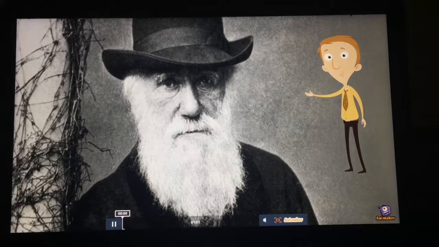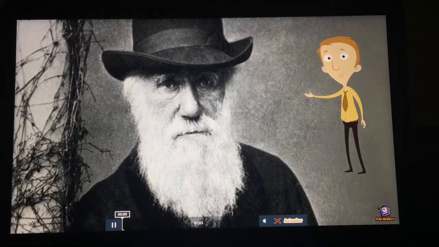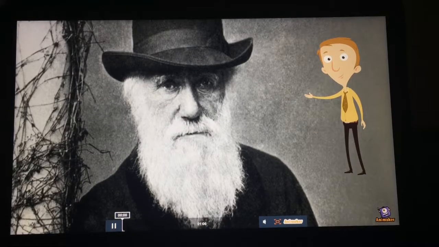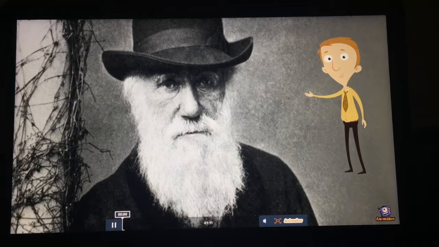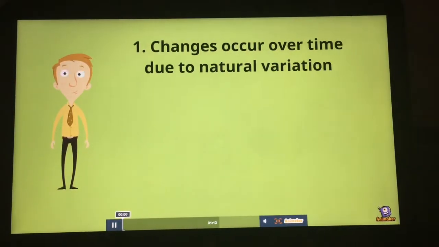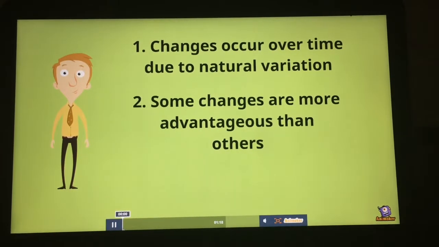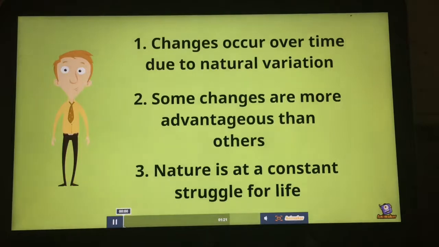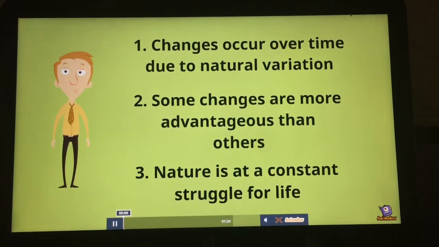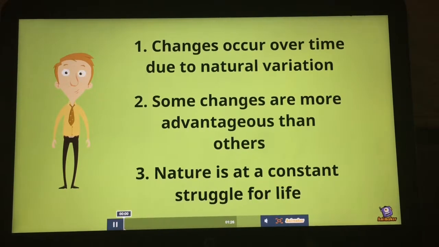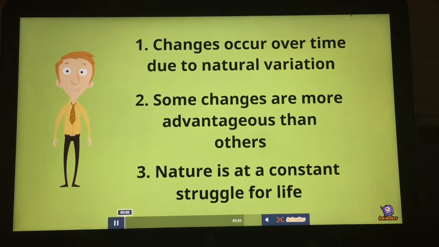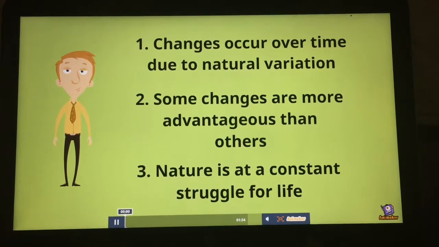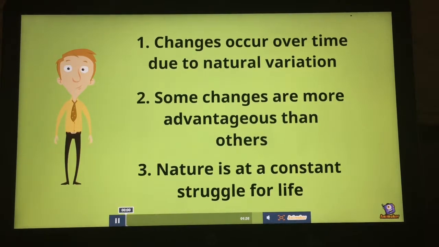Darwin's theories are still very important, and we credit him for coining the word evolution as well as noticing much more about the topic. Here are a few of Darwin's theories that are extremely important today. Darwin theorized that changes occur over time due to naturally occurring variation, that some changes are more advantageous than others, and that nature is in a constant struggle for life. Darwin also argued against creationism and that acquired traits are passed down. Charles Darwin is the most important person when it comes to evolution, and I hope you learned more about him.